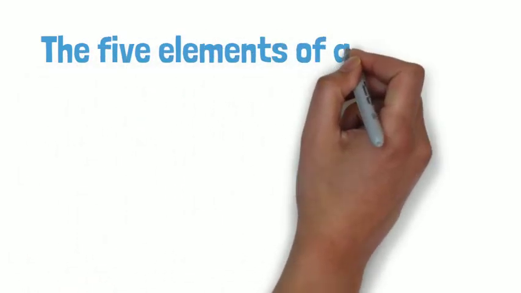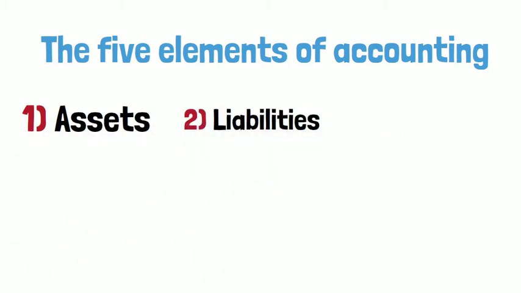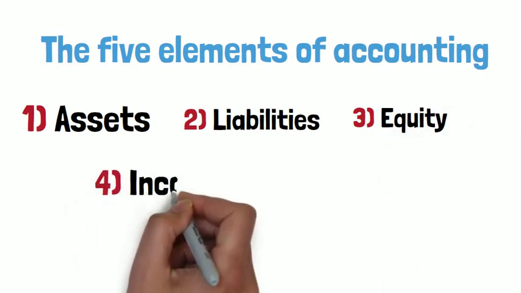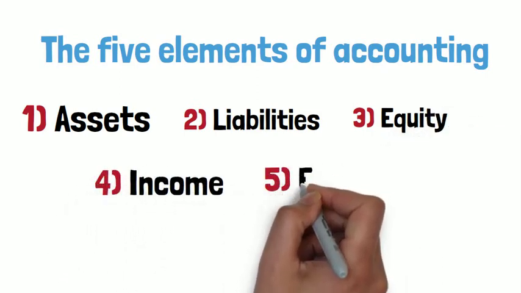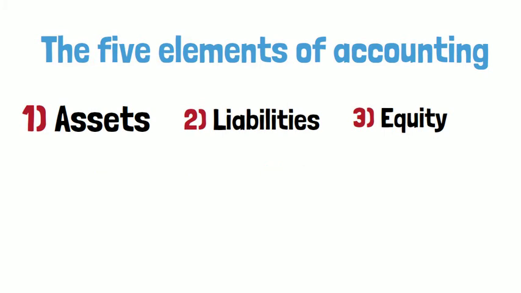Okay, there are 5 categories called the elements of accounting, and these are assets, liabilities, equity, income, and expenses. However, in this video, we'll only consider the first 3: assets, liabilities, and equity.